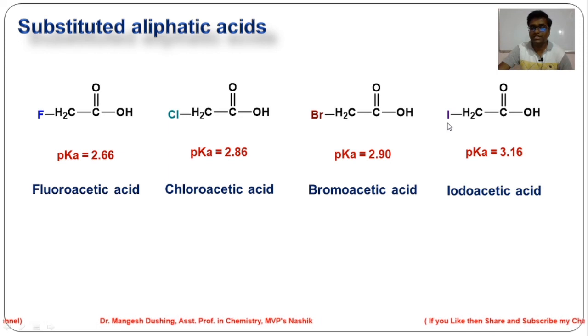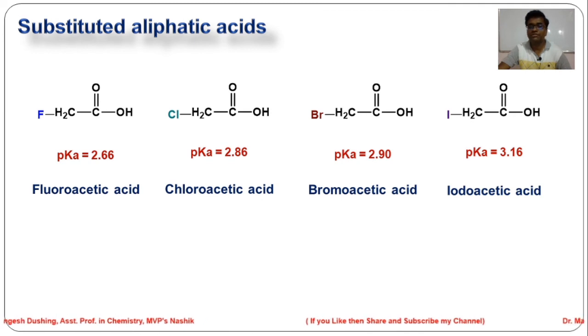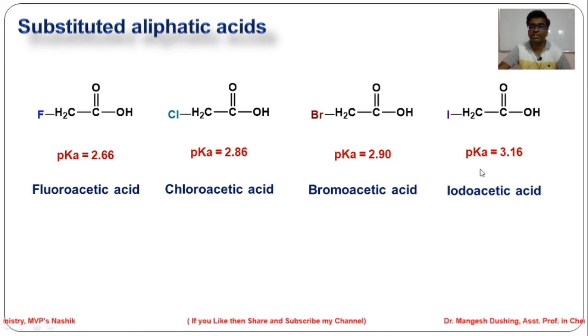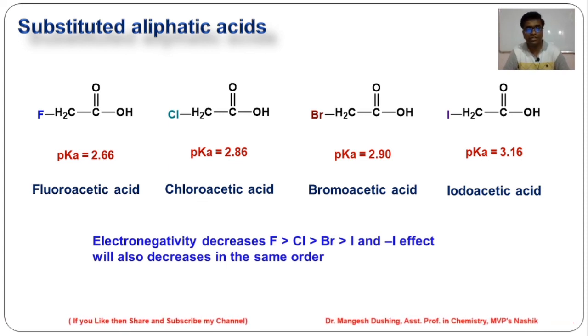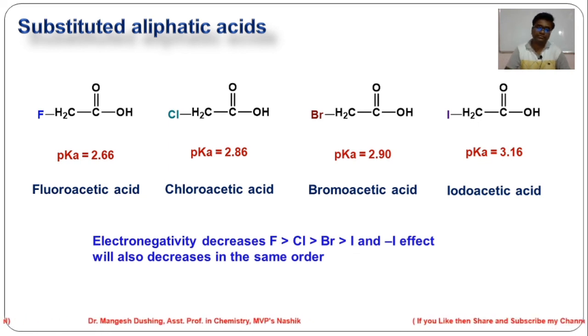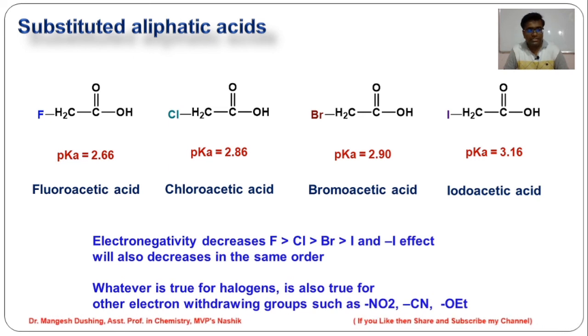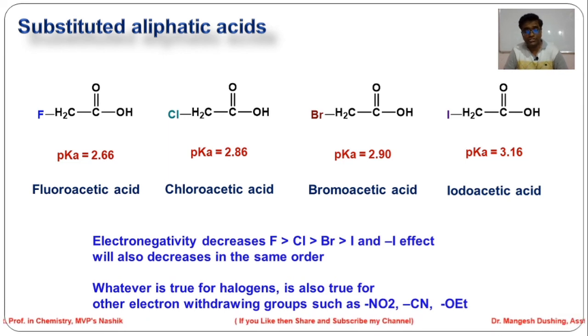In the case of iodine, it is a less electronegative atom, so the stabilization of the conjugate base will be less, which makes iodoacetic acid the weaker acid among these four, with pKa value 3.16. So, as the electronegativity decreases from fluorine to chlorine, bromine and iodine, the minus I inductive effect also decreases in the same order, and acidity also decreases. What is true for halogens is true for other electron withdrawing groups such as nitro group, cyano group, and alkoxy groups.